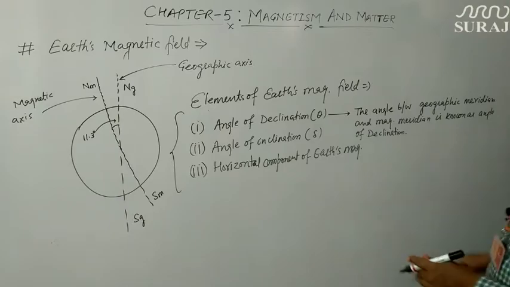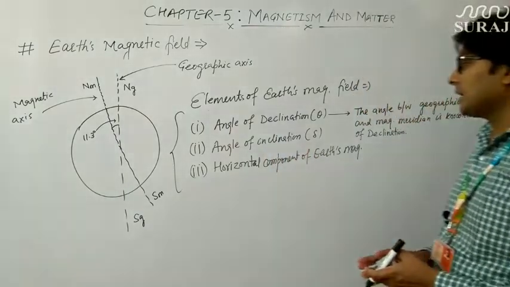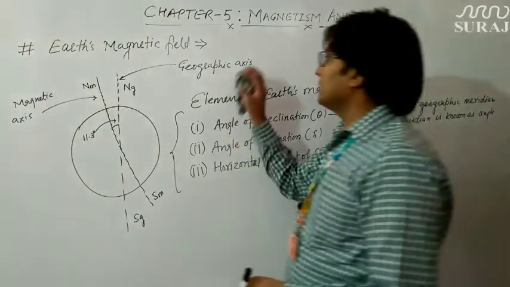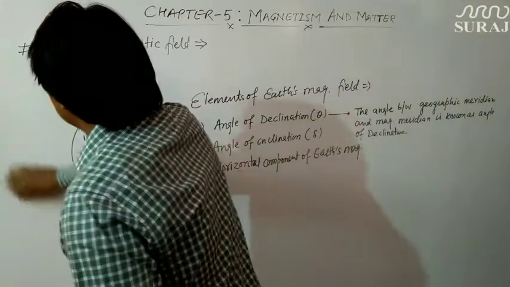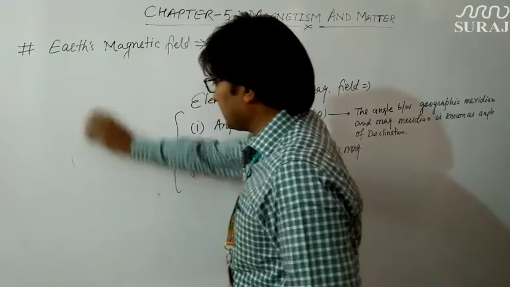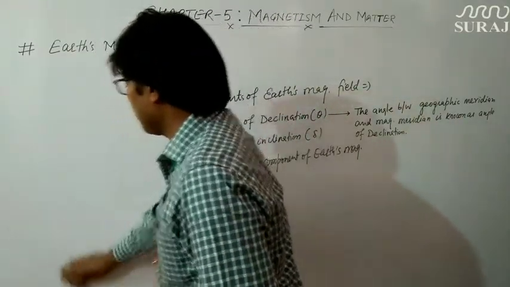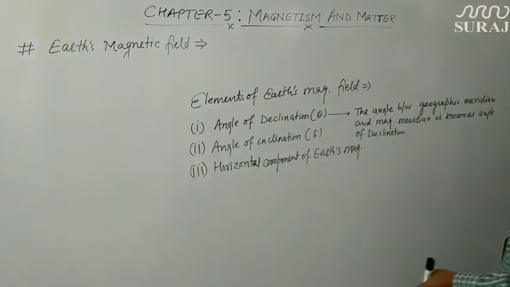To illustrate the angle of inclination and the horizontal component of Earth's magnetic field, we will draw a different diagram which illustrates these components in more detail.